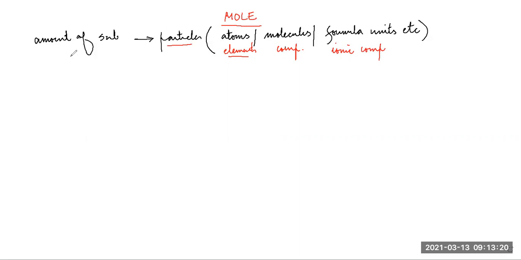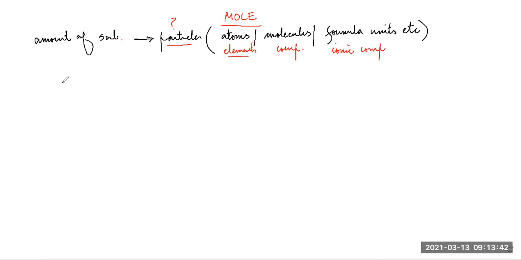What is a mole? It's the amount of substance. That substance may be element, compound, or ionic compound, or simply sum total of ions. Amount of substance which contains how many particles?